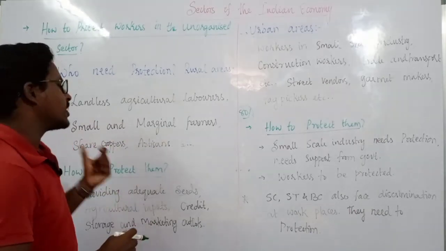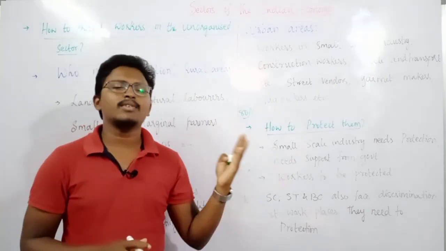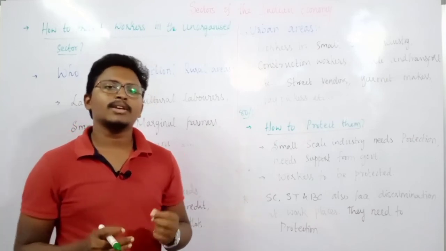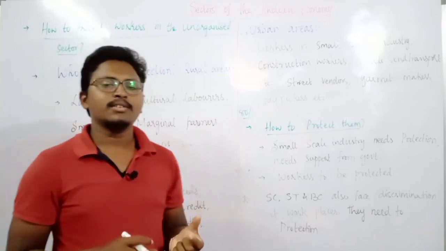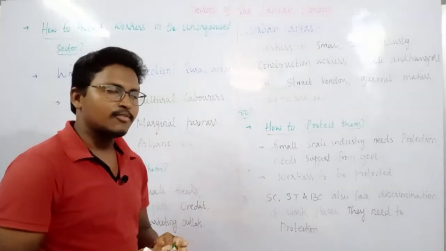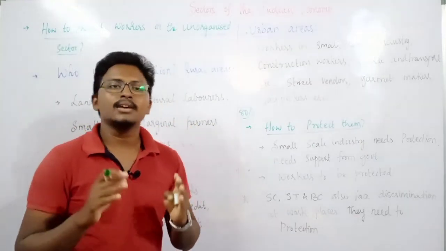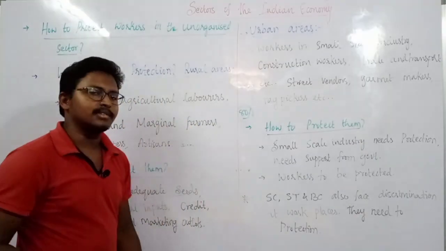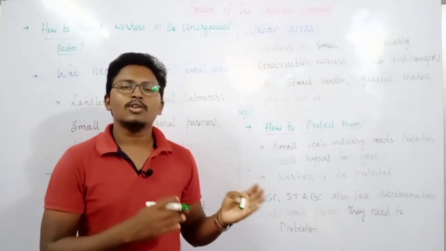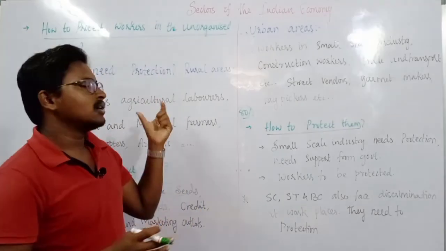What we mean by sharecroppers is that some farmers take the land of someone else and cultivate it on a rental basis, or sometimes we also call them tenants. So these kinds of farmers, especially small farmers, marginal farmers, as well as laborers, especially in the rural areas. At the same time, you can also take artisans who make pots, or goldsmiths or blacksmiths, or it can be a washerman, whoever it may be.